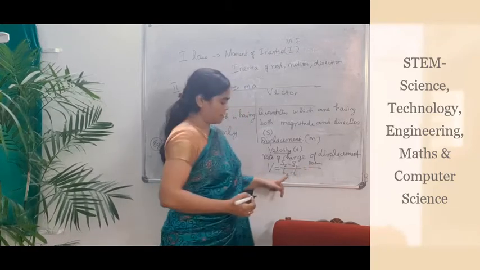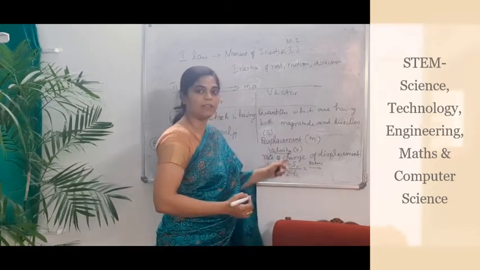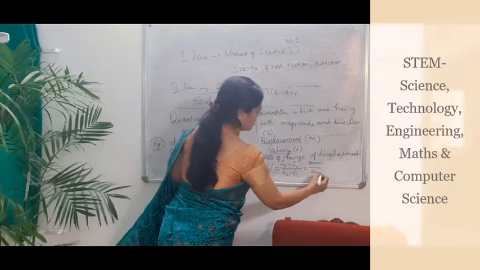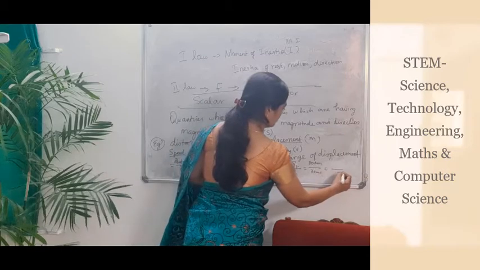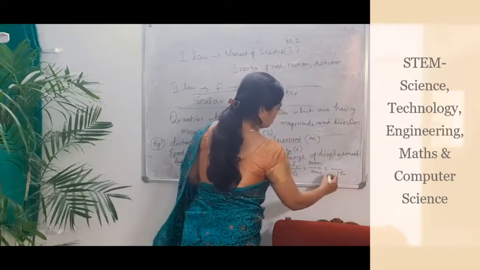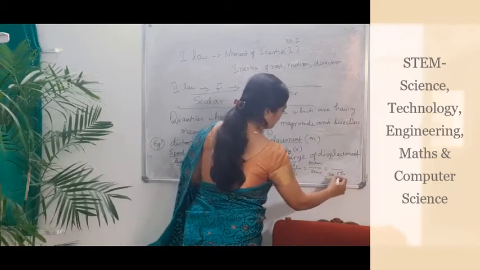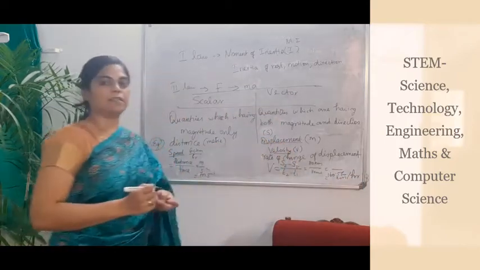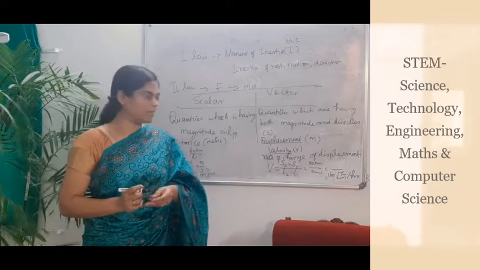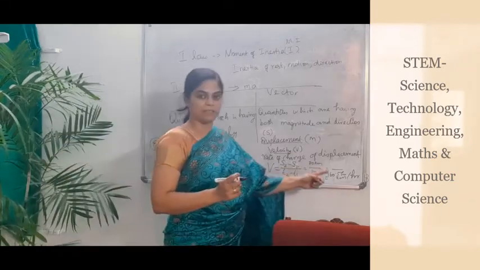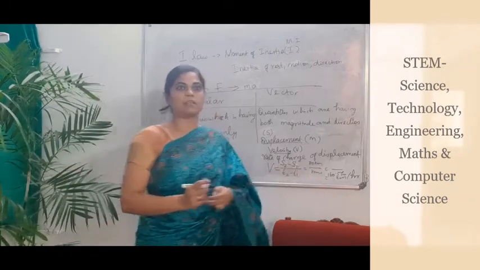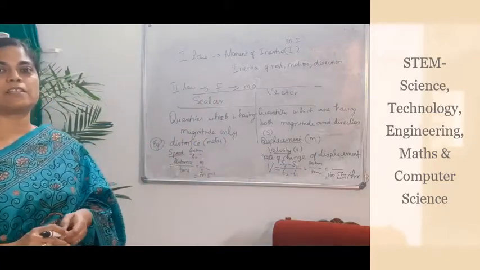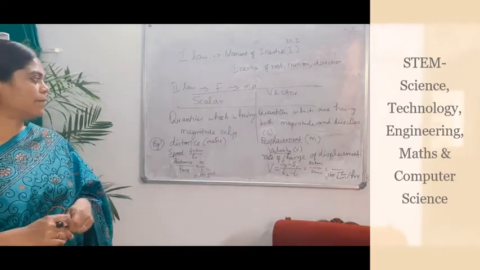What is the time period? From 11 a.m. to 11:30 a.m., so that is 30 minutes, or 0.5 hour. So 80 divided by 0.5 is 160 kilometers per hour. So this is nothing but velocity. Velocity is the rate of change of displacement. Rate means the change with respect to the time period. So rate of change of displacement is velocity.